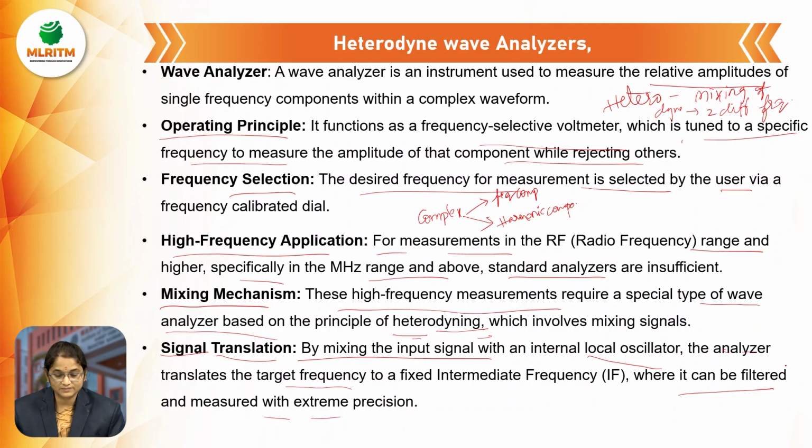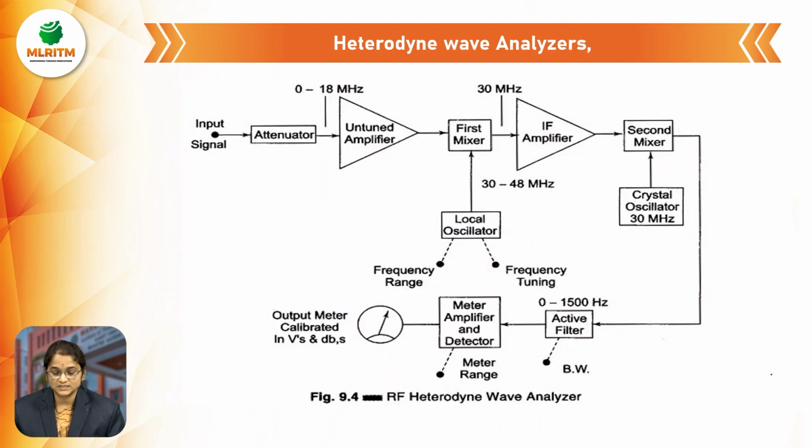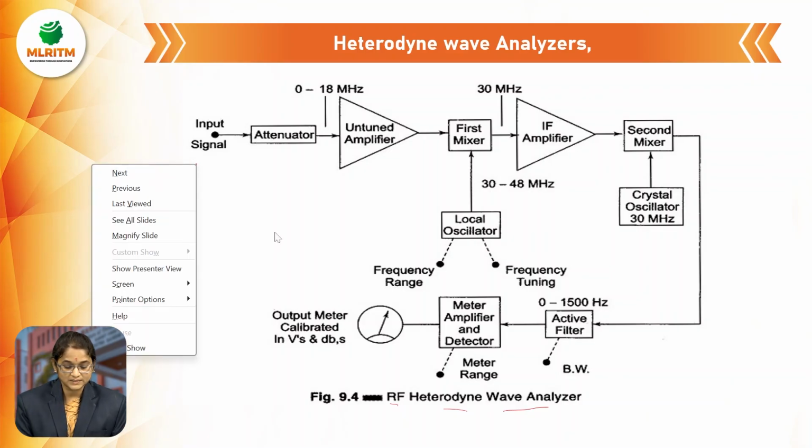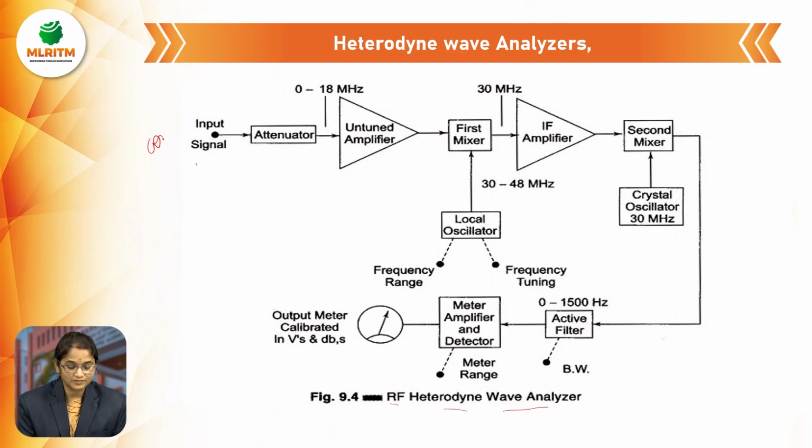Okay, now we will see the block diagram of this heterodyne wave analyzer. This is the block diagram of the RF, radio frequency, heterodyne wave analyzer. Now we are going to take the input signal. The input signal is in the form of a complex waveform, which is the combination of the fundamental frequency component and harmonic components.